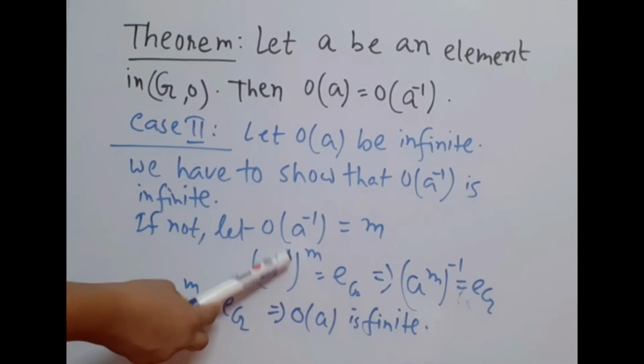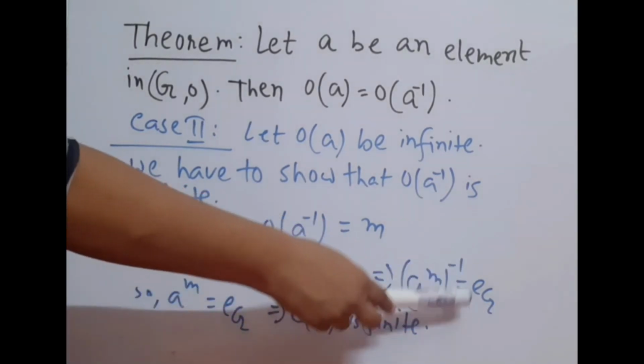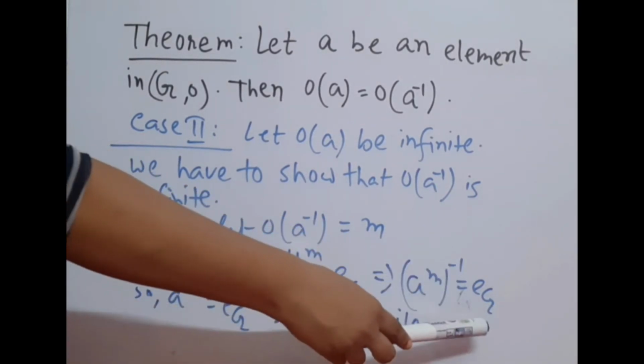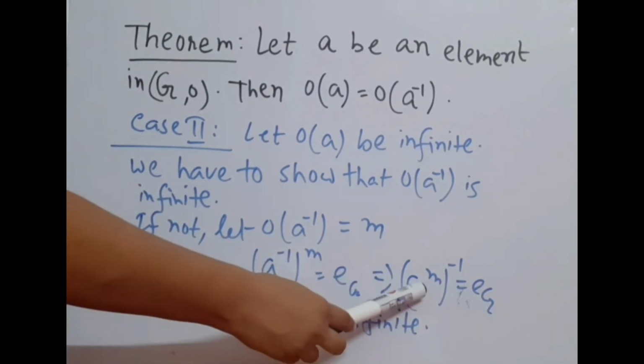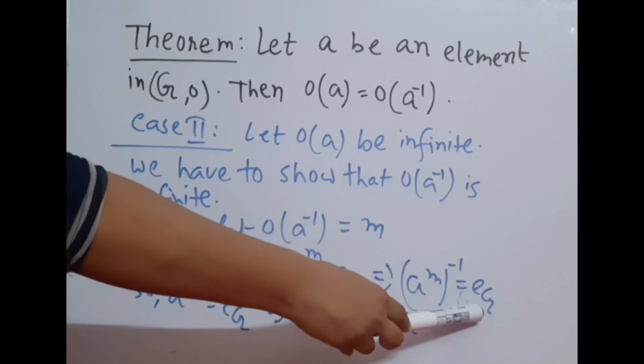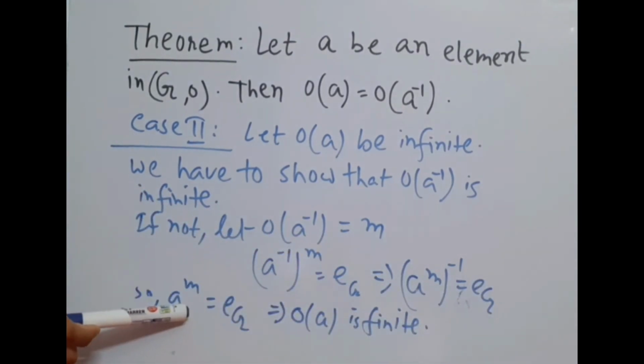Now (A to the power minus 1) whole to the power m, we can write as (A to the power m) whole to the power minus 1, that equals the identity element. Now one element's inverse equal to identity, so obviously that element is also the identity element.